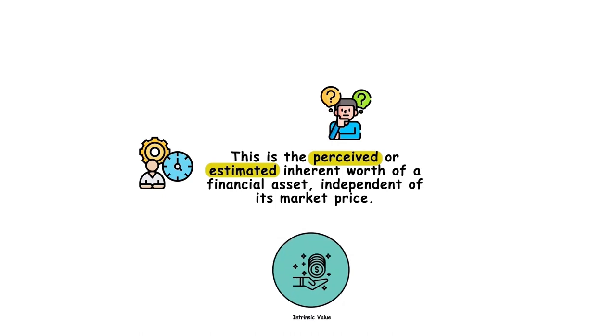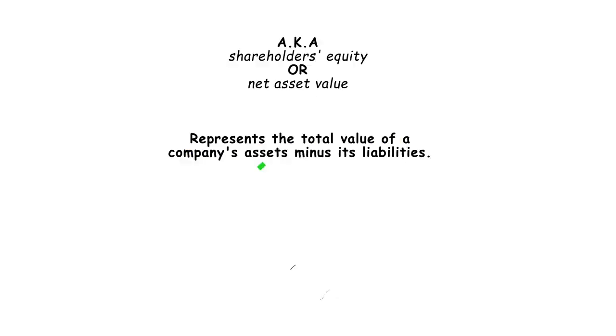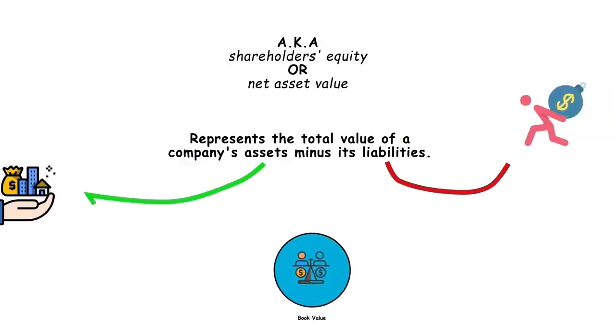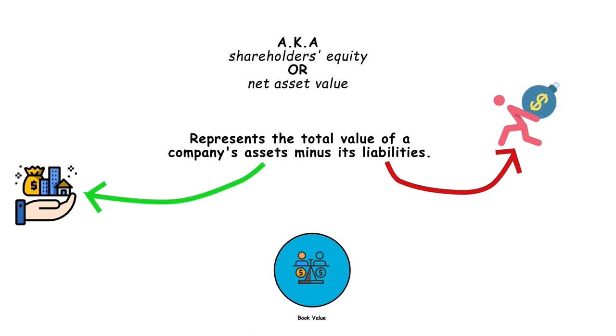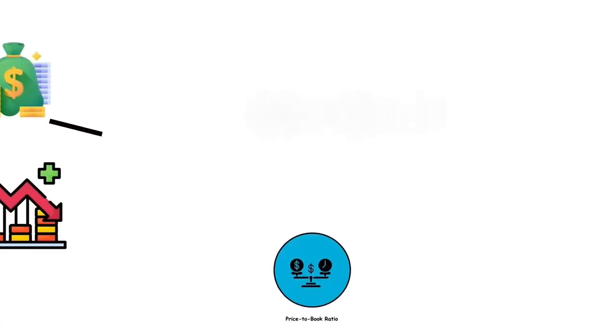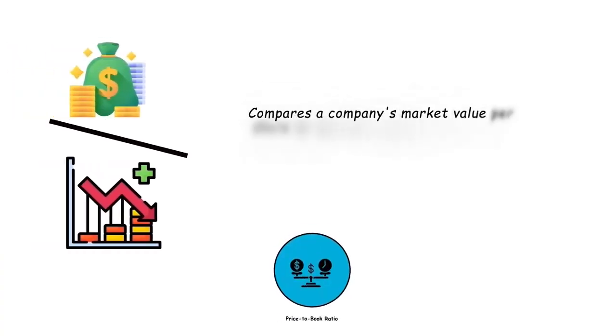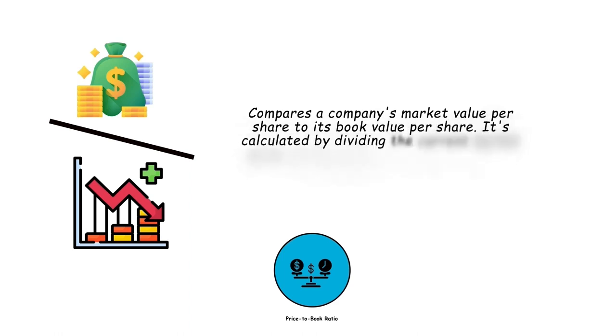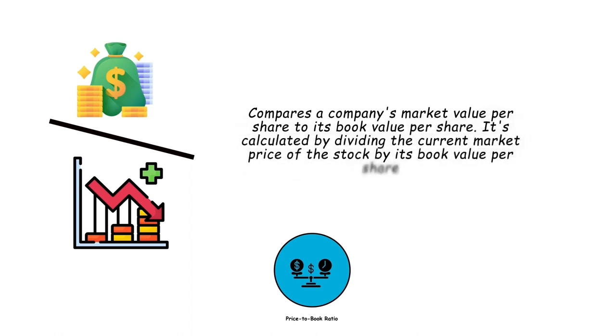Intrinsic value. This is the perceived or estimated inherent worth of a financial asset, independent of its market price. Book value, also known as shareholders' equity or net asset value, represents the total value of a company's assets minus its liabilities. Price-to-book ratio. This compares a company's market value per share to its book value per share. It's calculated by dividing the current market price of the stock by its book value per share.